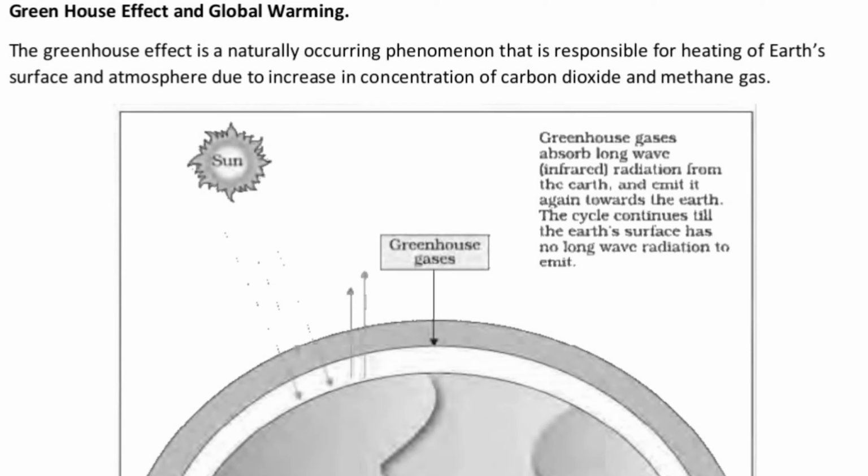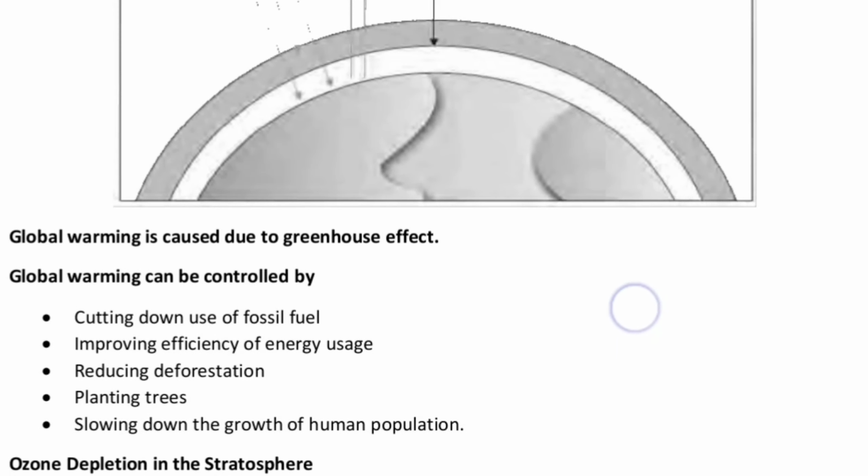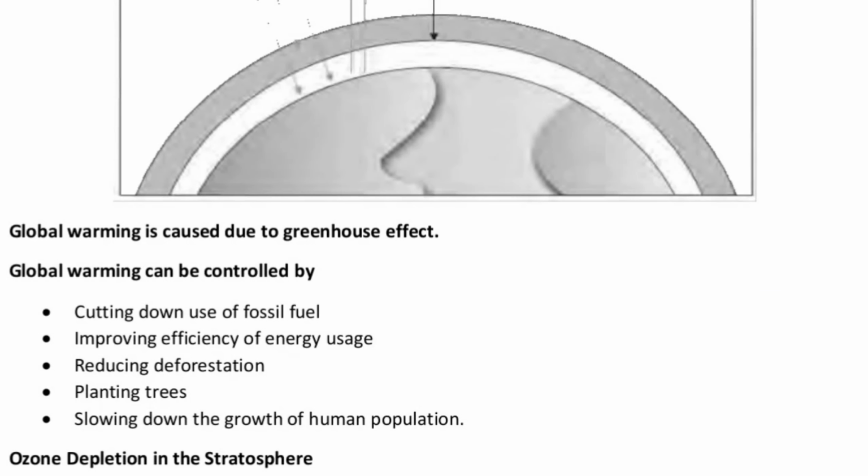Okay, go through. So somehow the radiations are coming towards the earth, but they are not able to go outside of the earth's atmosphere. That is the issue, and that is the reason that global warming is caused due to the greenhouse effect. Like the polar ice caps or the glaciers are melting day by day. And global warming can be controlled by cutting down the use of fossil fuel. We should avoid use of fossil fuel at maximum and improve the efficiency of energy usage as well.